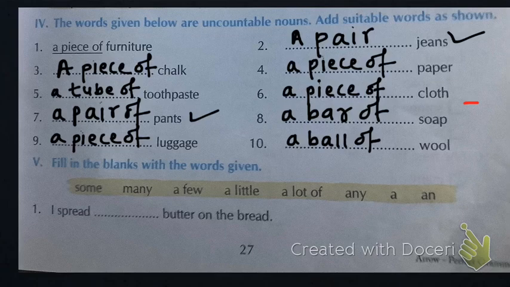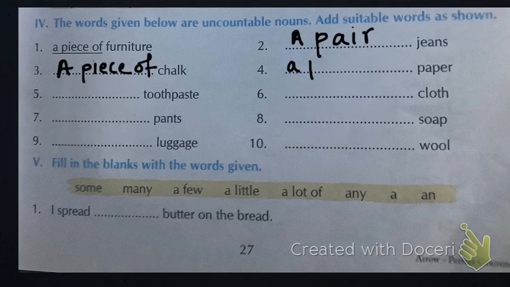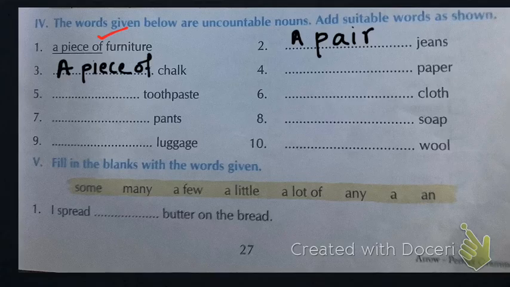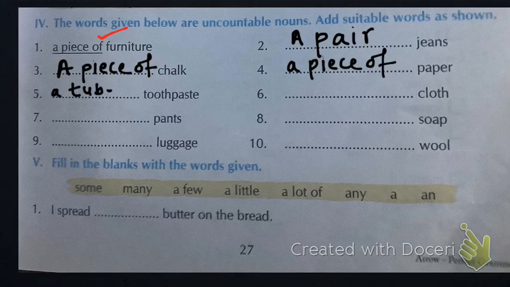Next question says, okay, the words given below are uncountable nouns. Okay, add suitable words and so on. That is also a very easy question. This will become a piece of furniture, this will become a pair of jeans, a piece of chalk, a piece of paper. Okay, then it will become a tube of toothpaste.